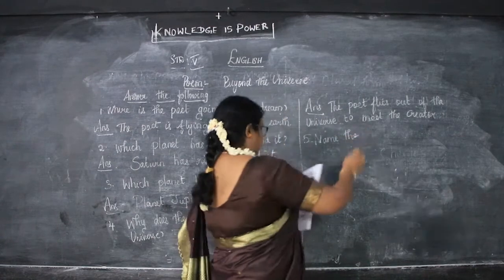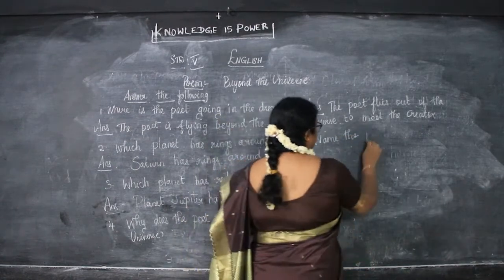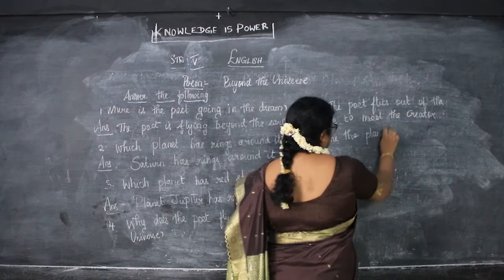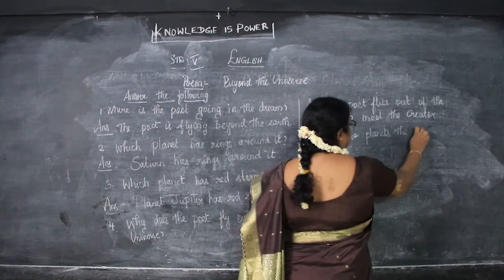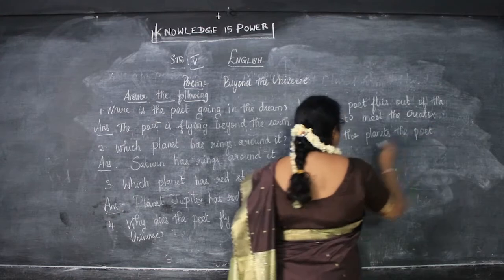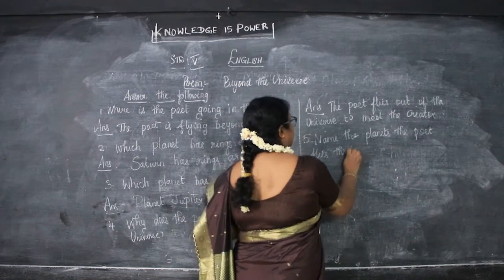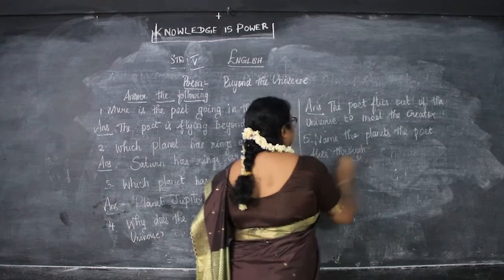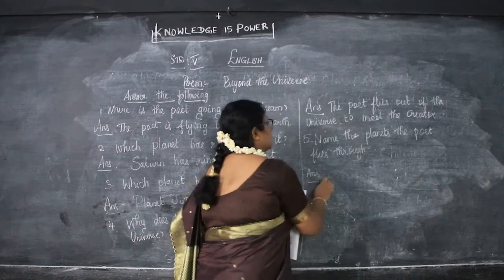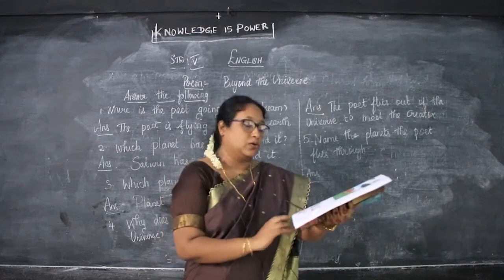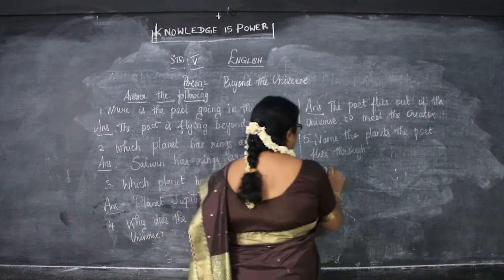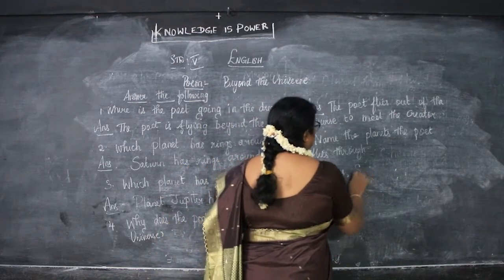Next is, name the planets the poet flies through. So, what is the answer, children? So, what are the planets which she goes through?